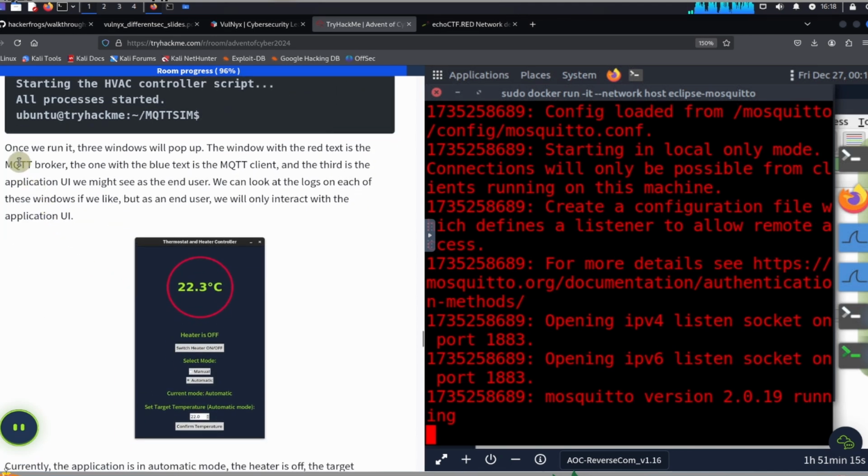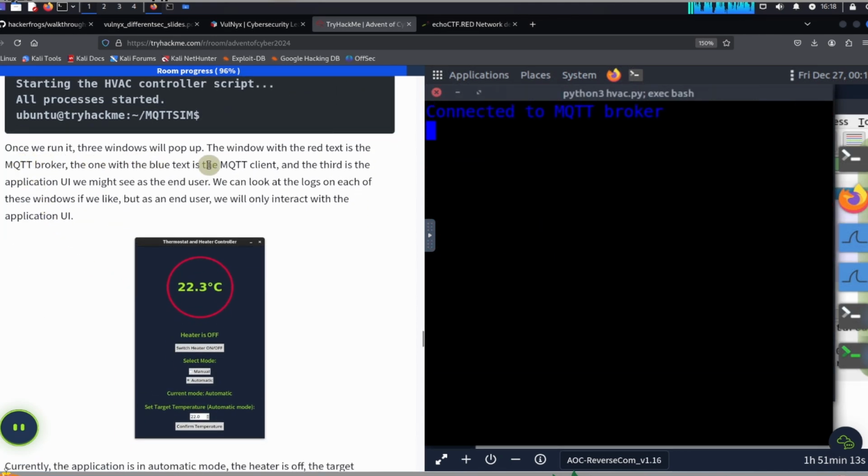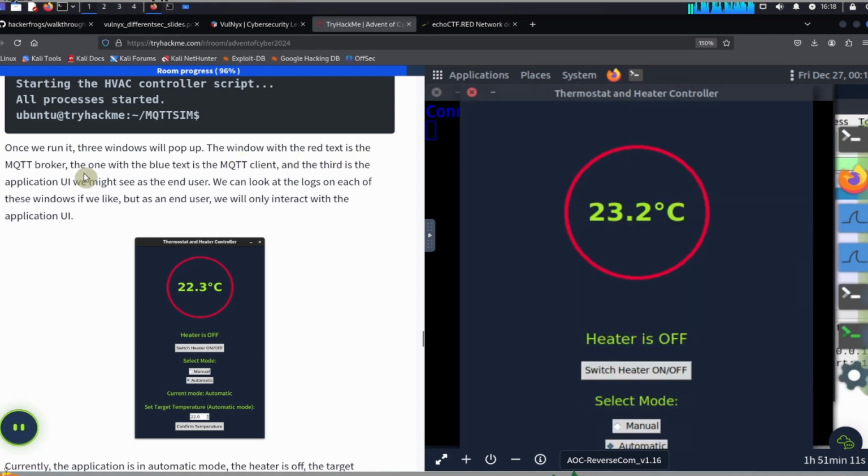Okay, it says here, once we run it, 3 windows will pop up. The window with the red text is the MQTT broker. The one with the blue text is the MQTT client. And the third is the application UI we might see as the end user. We can look at the logs of each of these windows if we like. But as an end user, we will only interact with the application UI.